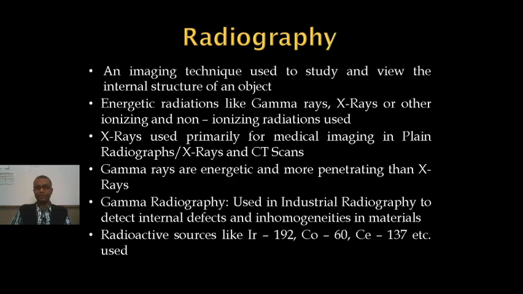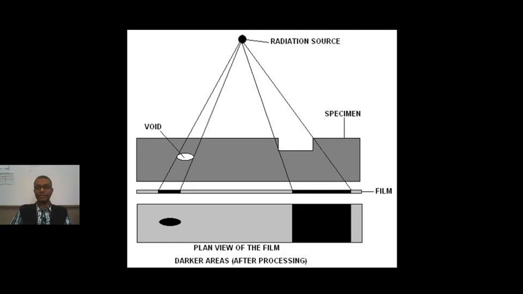So for these purposes, radioactive sources like iridium 192, cobalt 60, cesium 137, etc. are used. These are sources of gamma radiation. So this is basically the technique. This is the radiation source. So this is the specimen which we are observing. So let us say there is a void here. There is a gap. I have produced this material, but in this region there is an inhomogeneity. It was not produced properly.